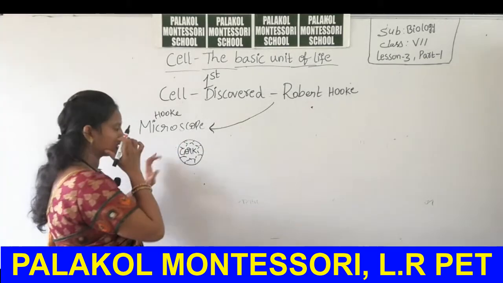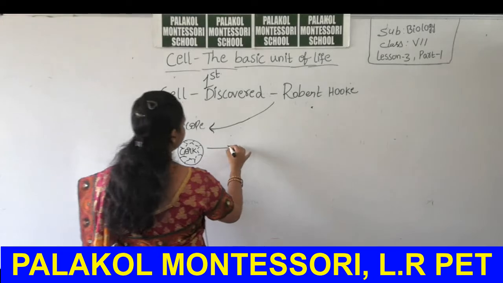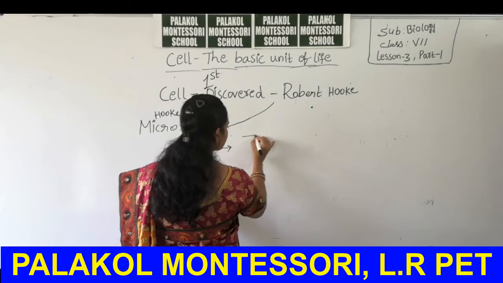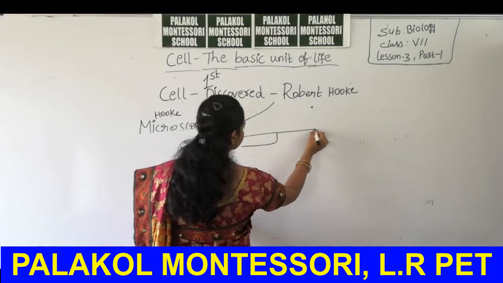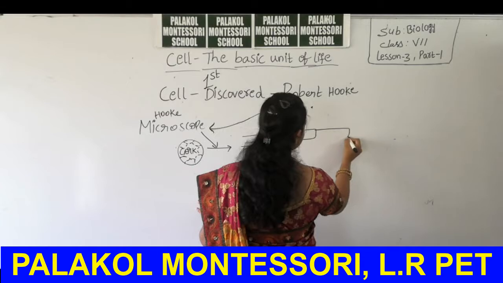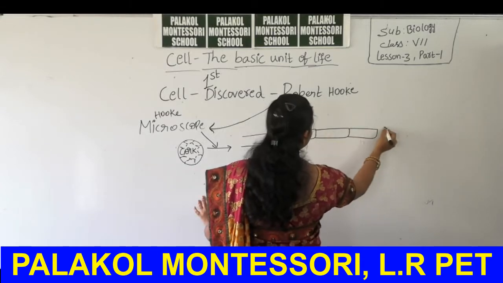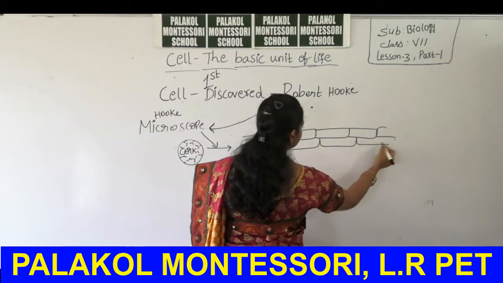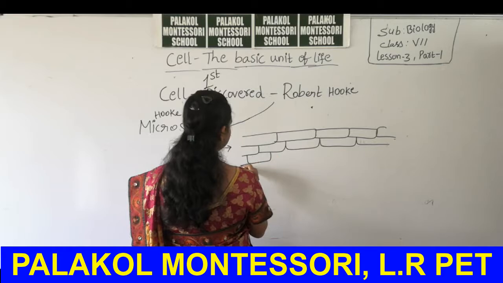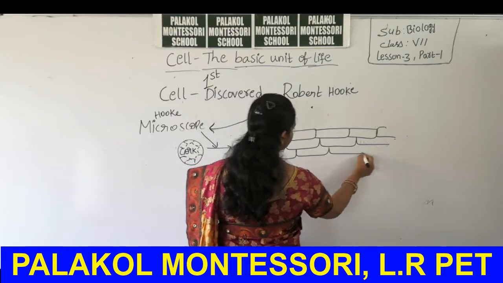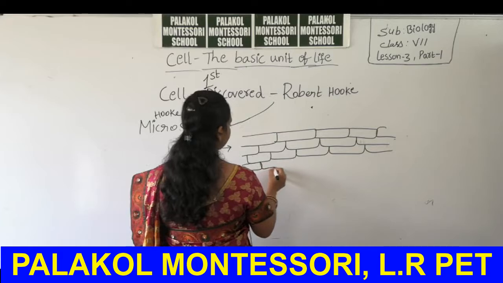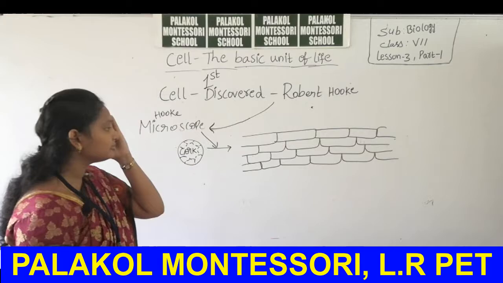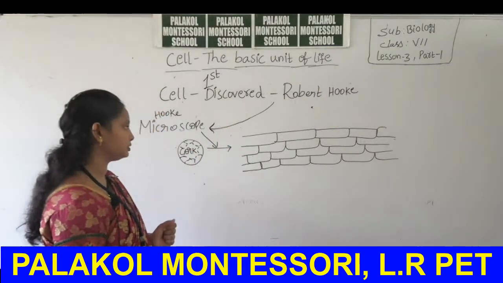He wants to observe this tissue under a microscope. Under that microscope, the cells are arranged like that. Okay, this is the arrangement of cells present in the cork tissue.